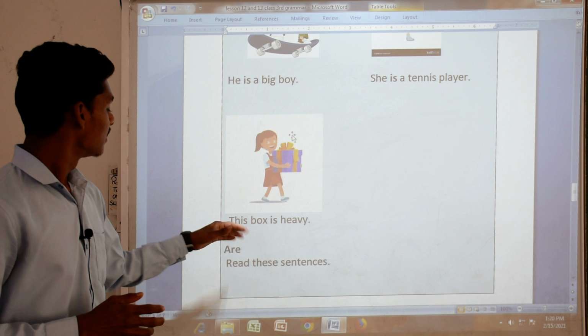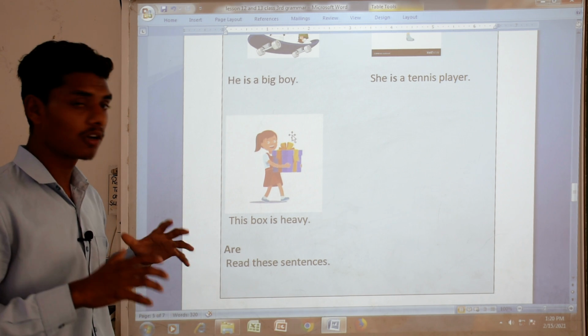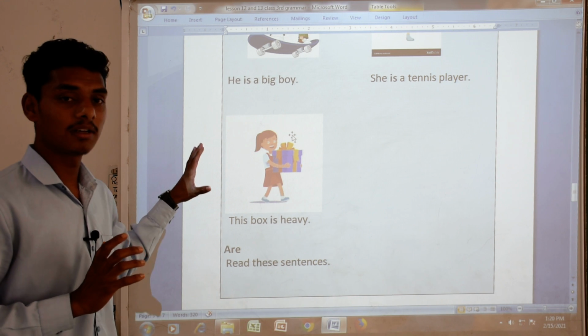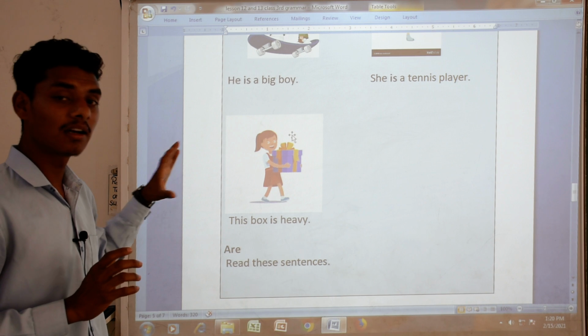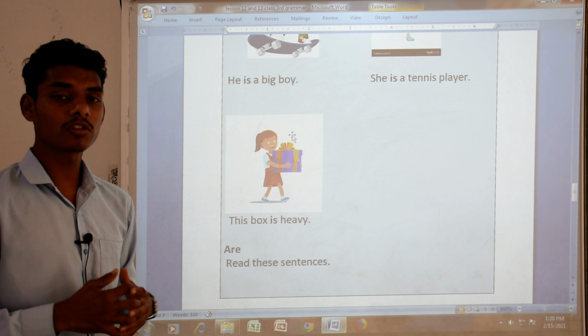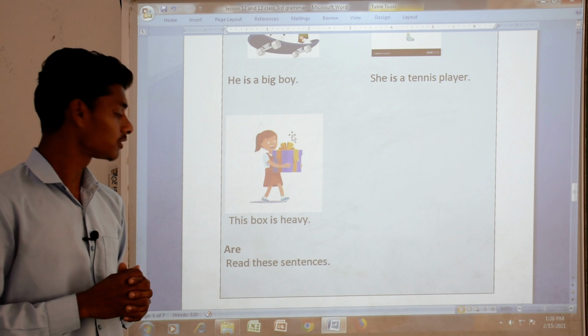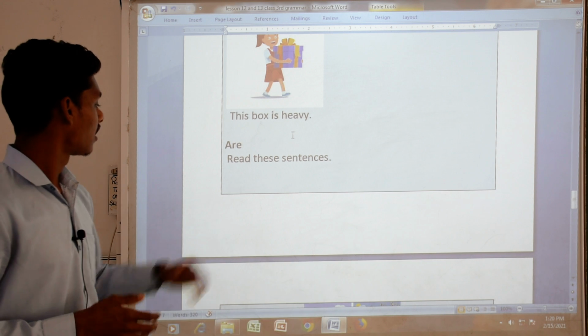Next, this box is heavy. The box is heavy means we are talking about a thing, not the girl. The word she we can use for a girl, but here we are talking about the box, and what kind of box is it? The box has its own weight. So, heavy.